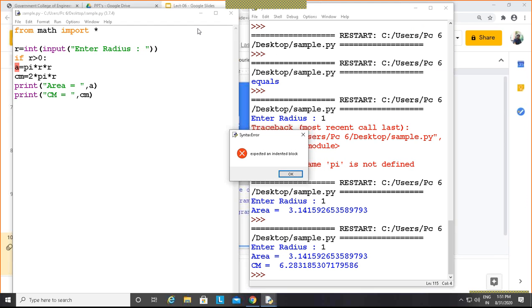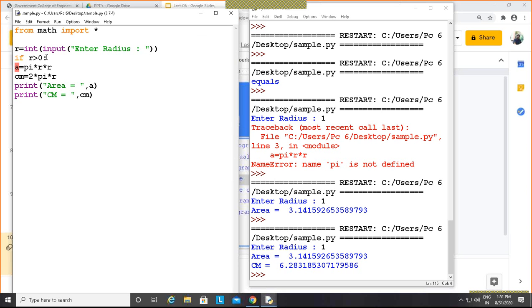If I run this, you can see: expected an indented block. So it is not considering these as part of this. In C programming, if you keep simply this one, that will be executed. In Python programming, this is not executed.